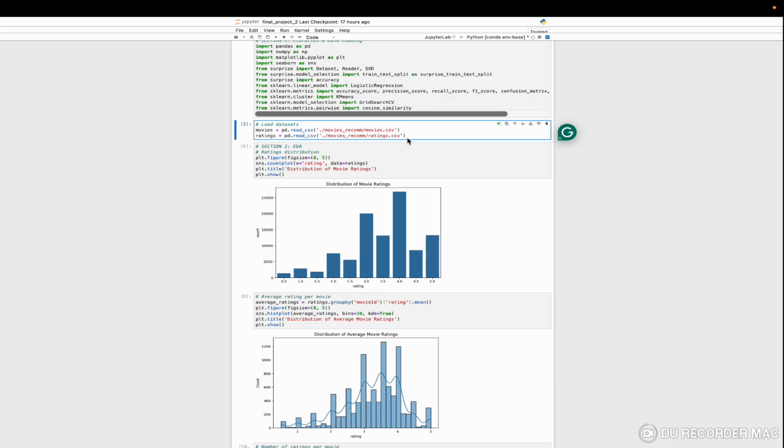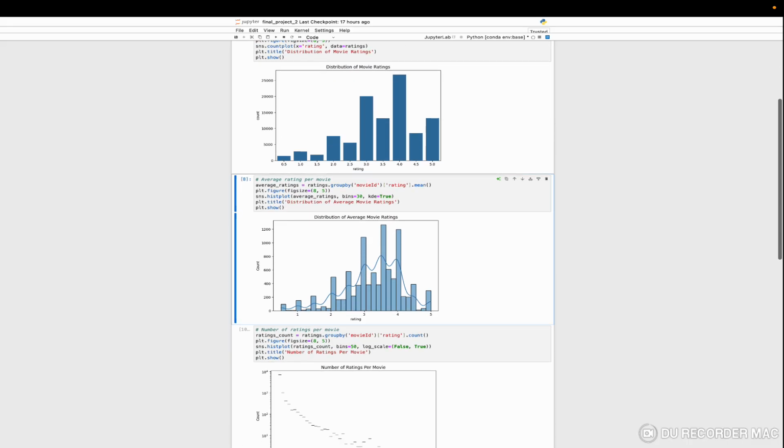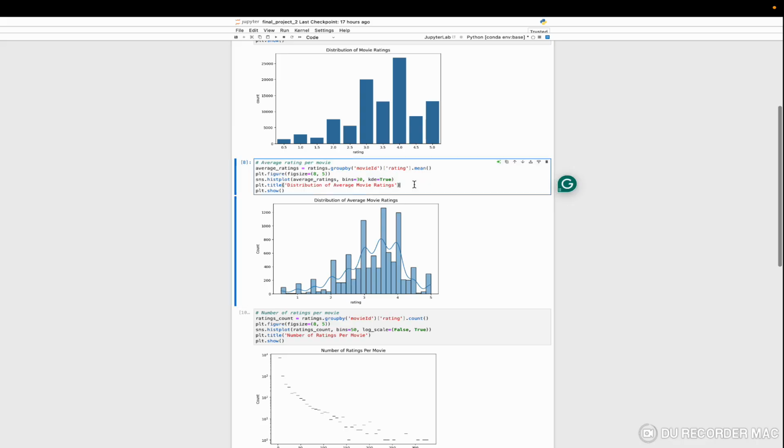Here we have loaded our datasets, both movies.csv and ratings.csv, and we have started our exploratory data analysis here. These are all graphs I have explained in the PPT.